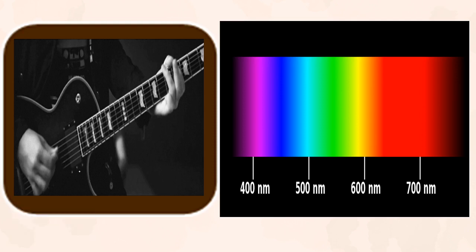Yes or no? Let's check. If we change the string, then the sound will change.